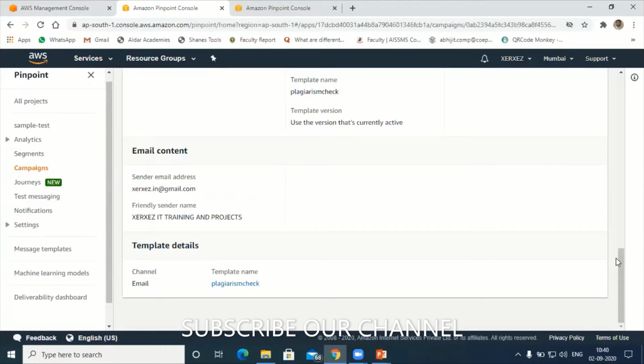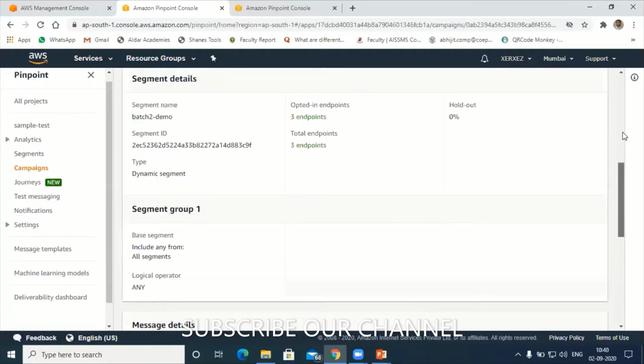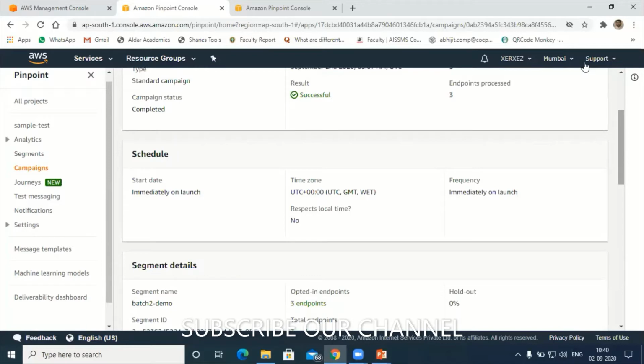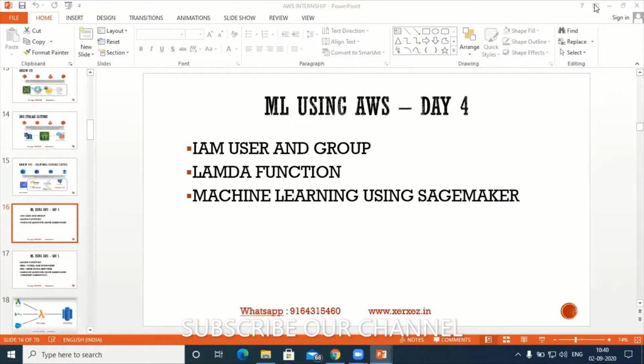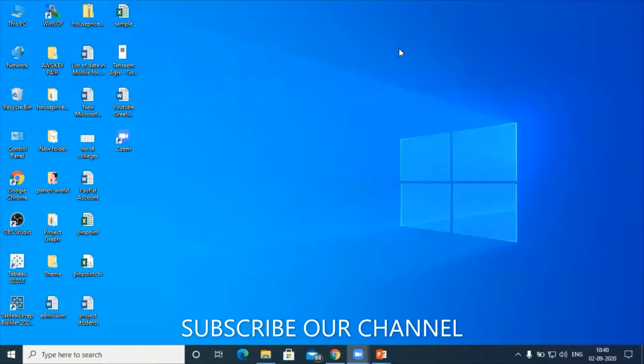But the problem is I'm not able to demonstrate how to fetch the emails. That option I'm not getting. So I have created one CSV file here. Your CSV file should be in this format.